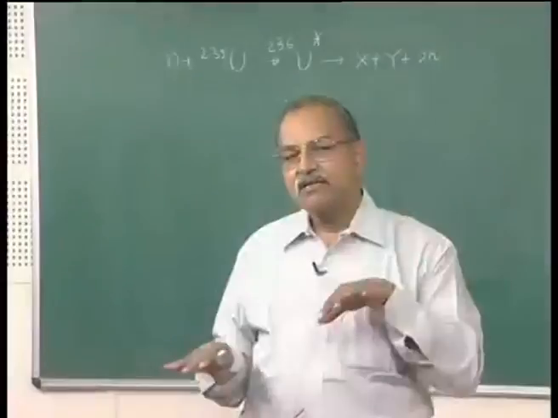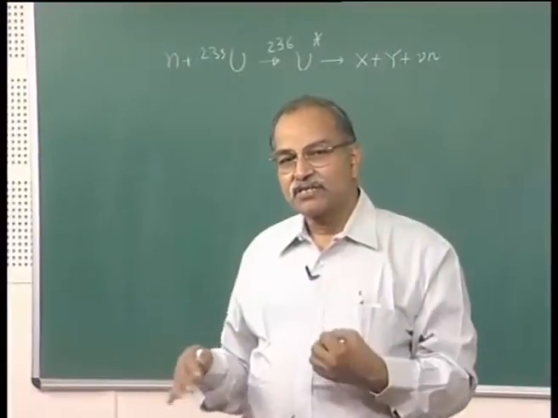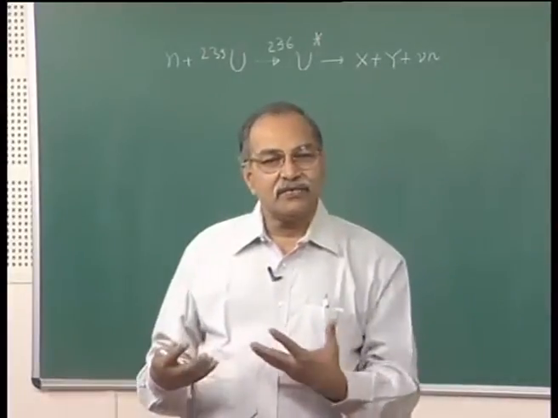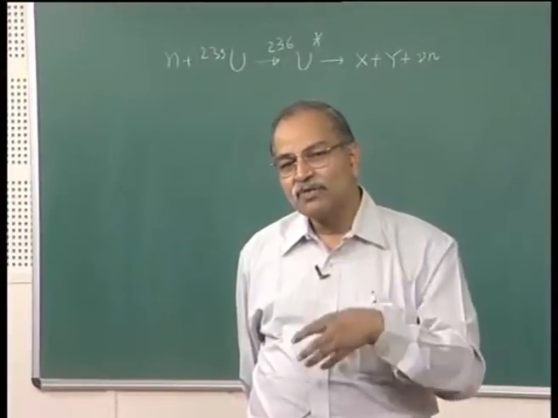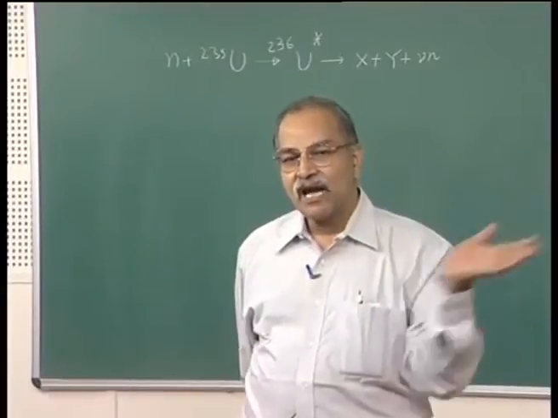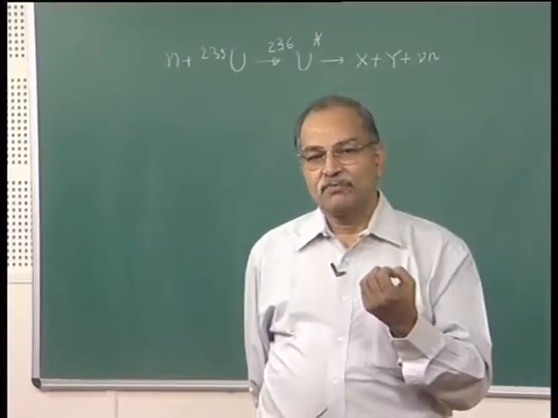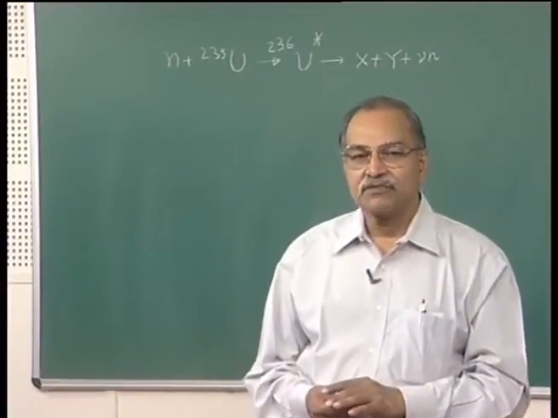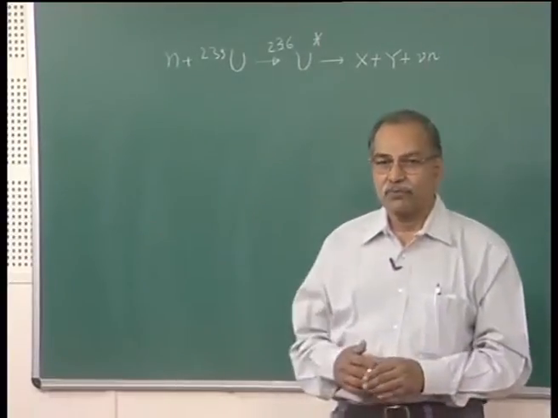This is a typical 1 by V phenomenon, we call it 1 by V dependence of cross section on the speed of this low energy neutron. Qualitatively, you can think that if the speed is low, it gets more time to interact with the nucleus and more probability to get absorbed into it. If it is a higher speed, then it will just cross through and the absorption cross section will be low. So, let me show you how this fission cross section changes with the incident neutron energy. That will be on the PowerPoint slide.